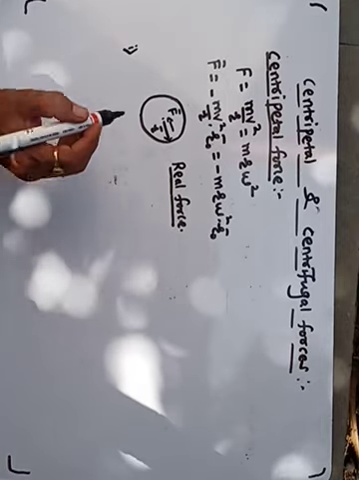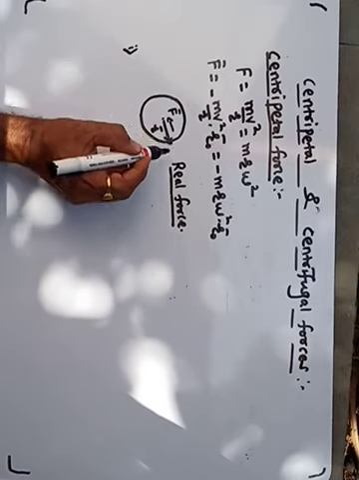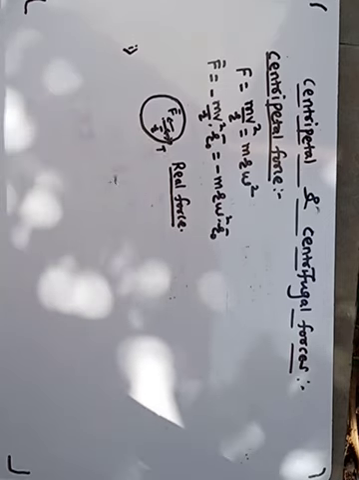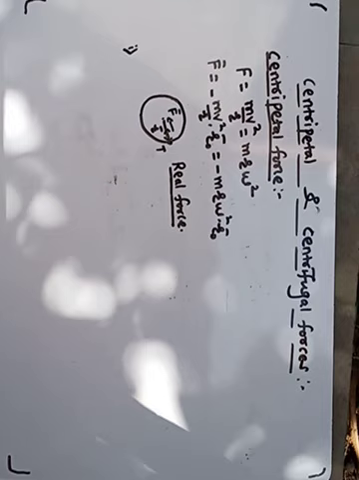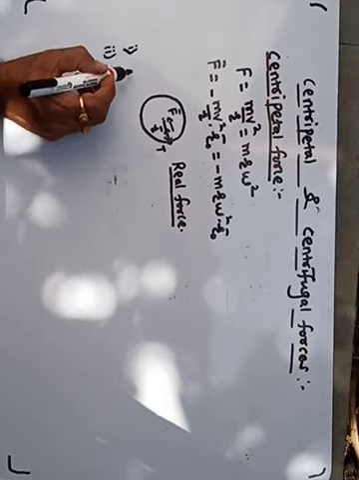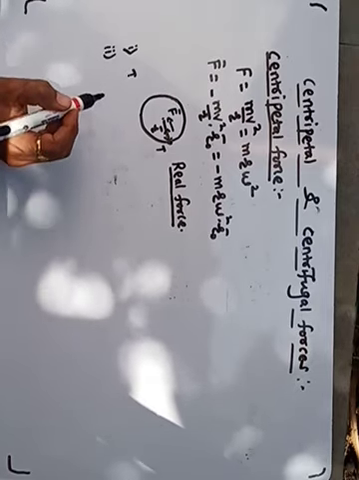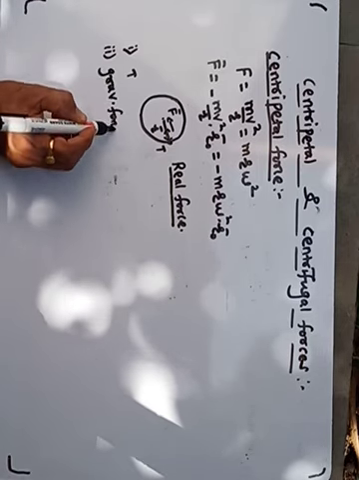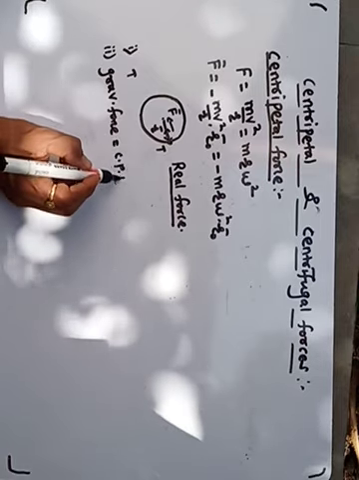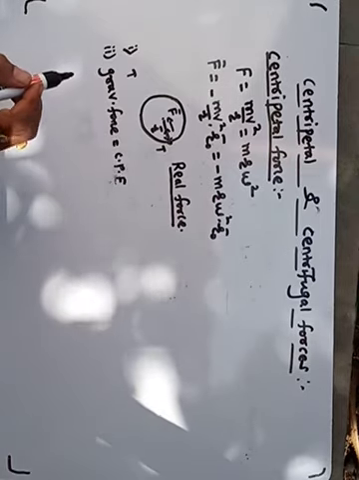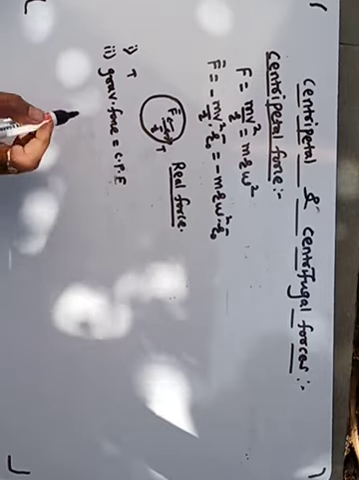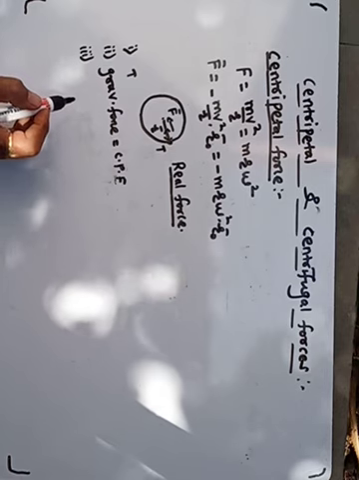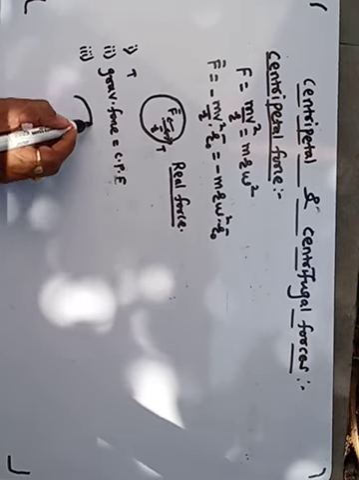If an object is tied to the end of a string, suppose this is the object tied to the end of the string, then the tension T in the string is the centripetal force. Now the moon revolves around the earth in a circular orbit, then gravitational force is the centripetal force. Also, if the earth revolves around the sun in a circular orbit, then gravitational force is also the centripetal force.